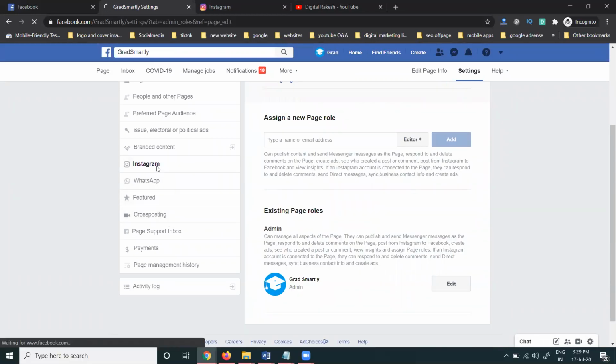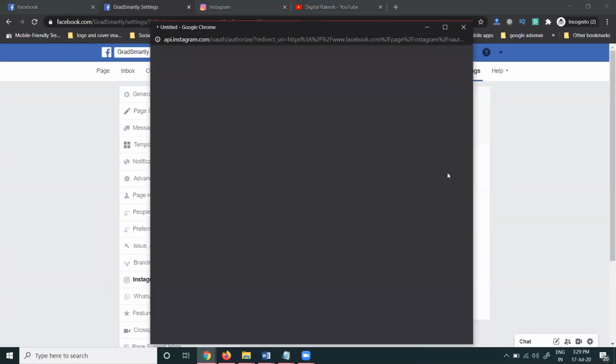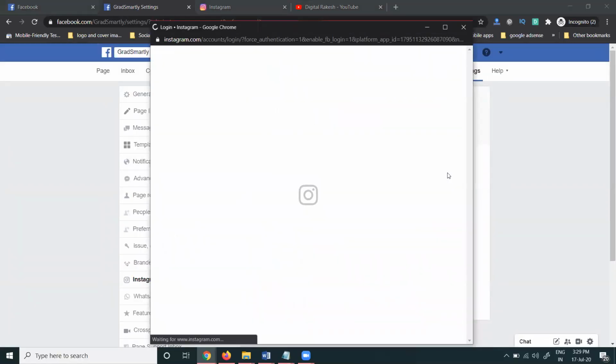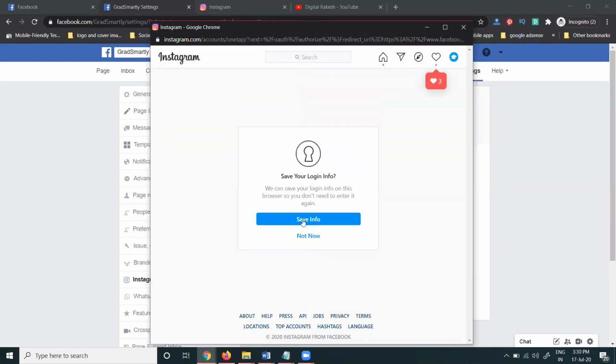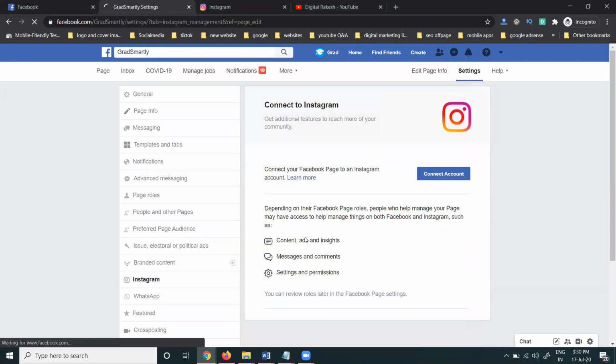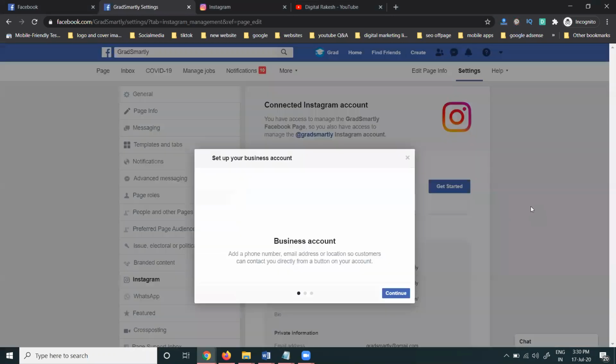First of all, Instagram. To connect to Instagram, you must already be logged in on the same browser. You can check it. So first of all, I'm logging in with this option. Now the login will start. Now you can choose save info or not now, any option. First I'm connecting the Facebook page to the Instagram option.